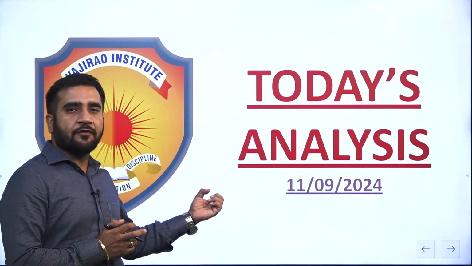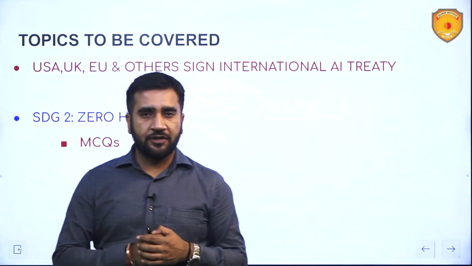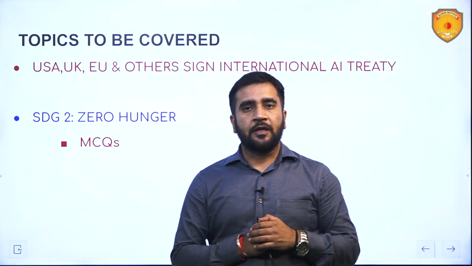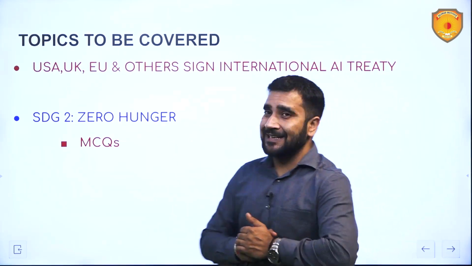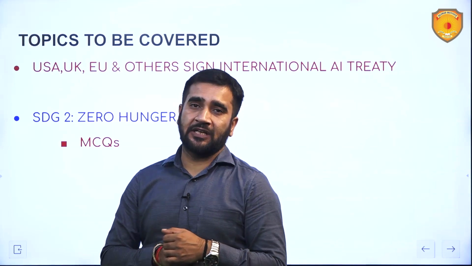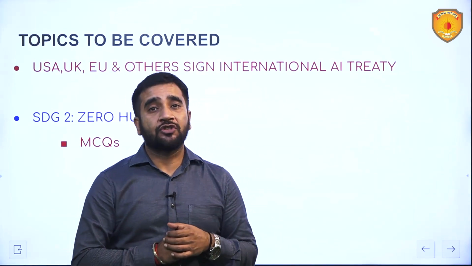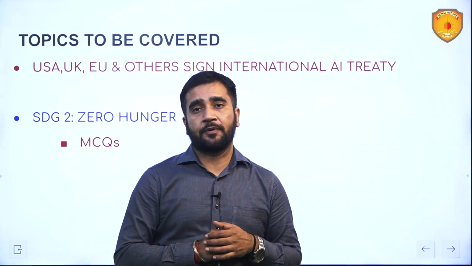Today is 11th of September and we are going to deal with two very important topics. The first is USA, UK, EU and others sign an international AI treaty. This international AI treaty was tabled by the Council of Europe.